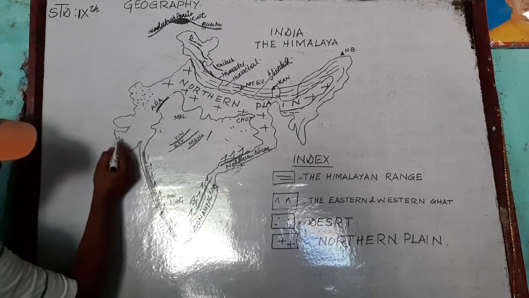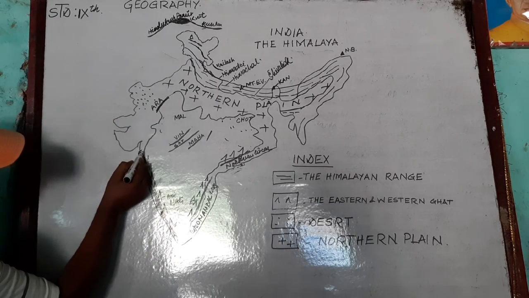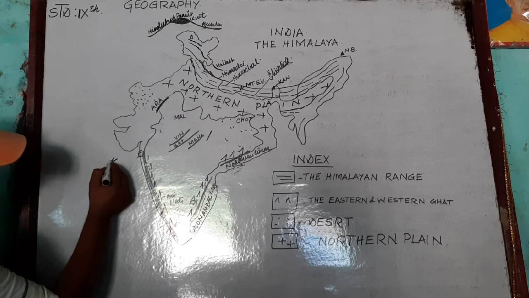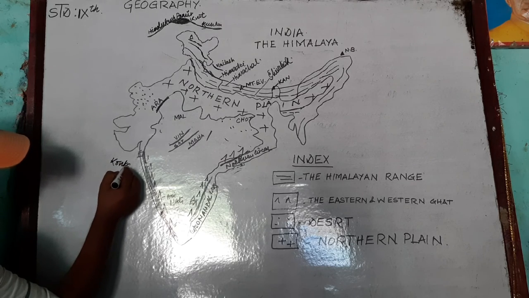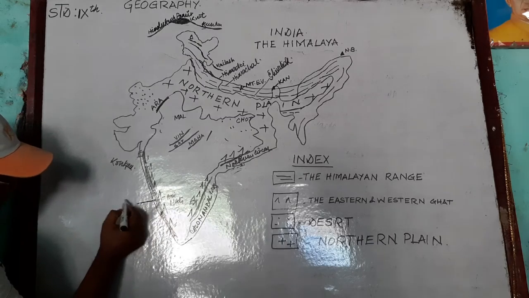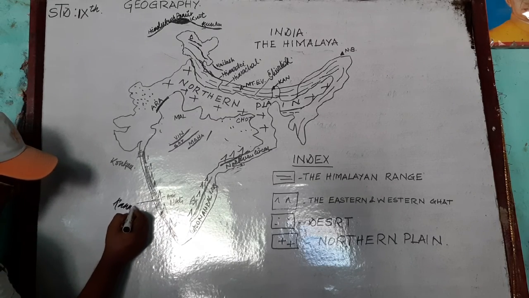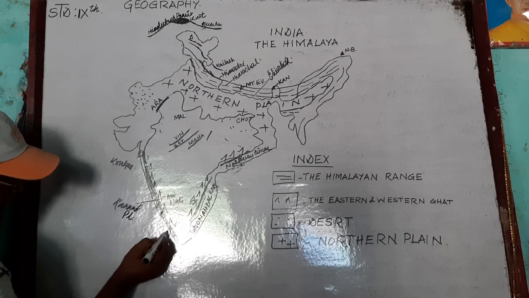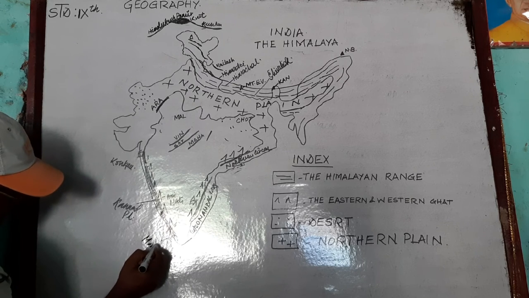And this is the Konkan, and it is the Kanara plain, and this is the Malabar coast.